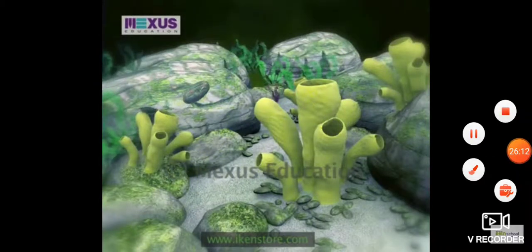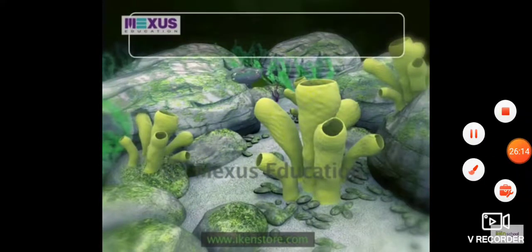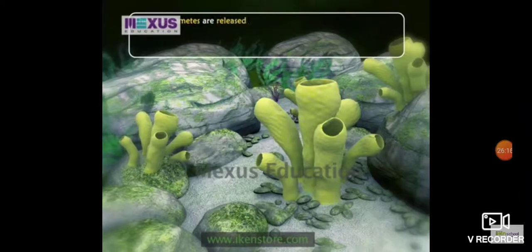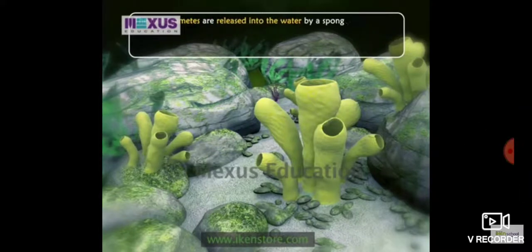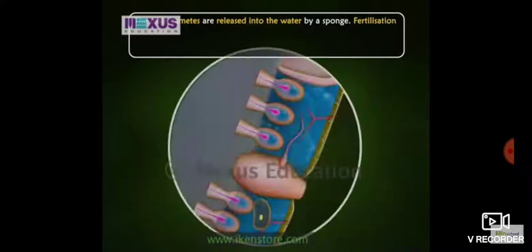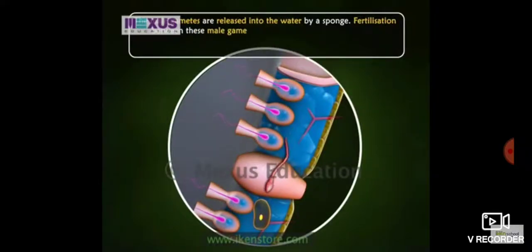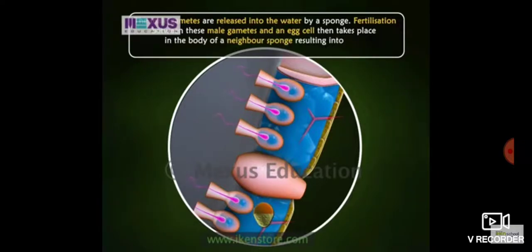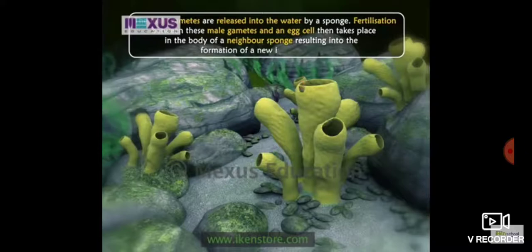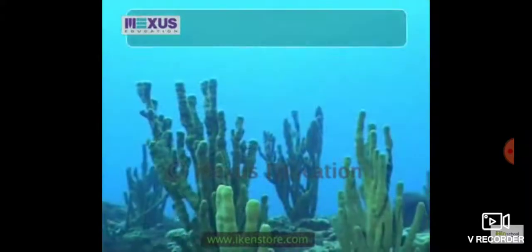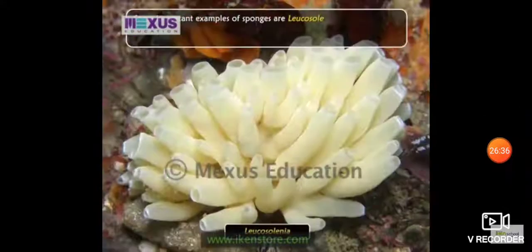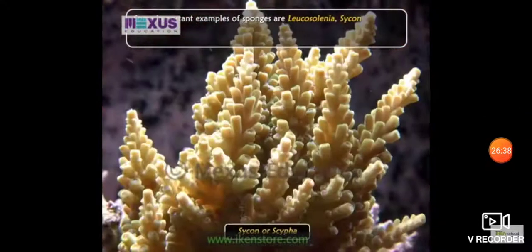Sponges can also reproduce sexually. The male gametes are released into the water by a sponge. Fertilization between these male gametes and an egg cell then takes place in the body of a neighbor sponge, resulting in the formation of a new individual. So sexual reproduction also can take place.